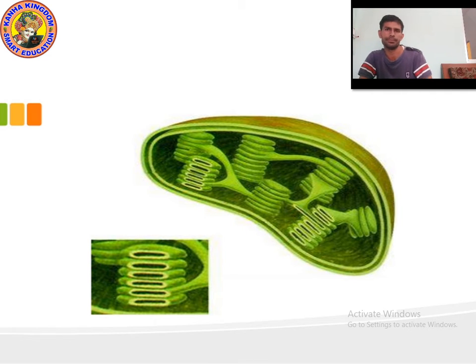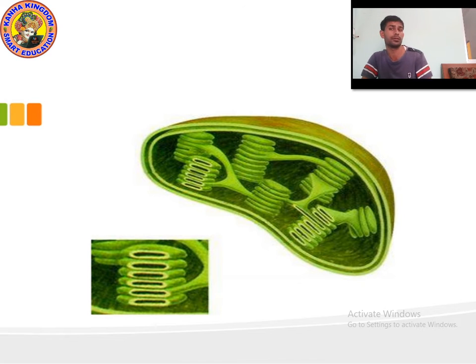You know that there are two types of plastids, chromoplast and leucoplast. Chromoplast is colored plastid, leucoplast is colorless. And plastid with the chlorophyll pigments is called chloroplast. They can be green, red, or yellow in color.